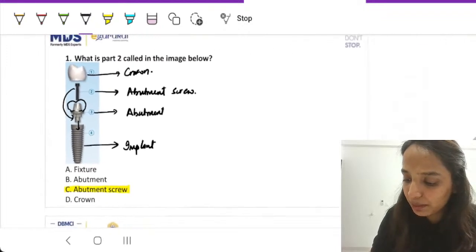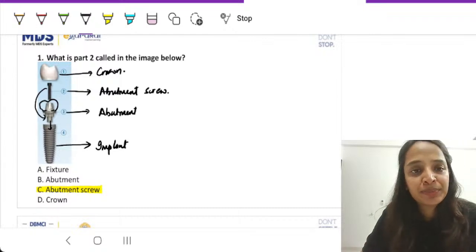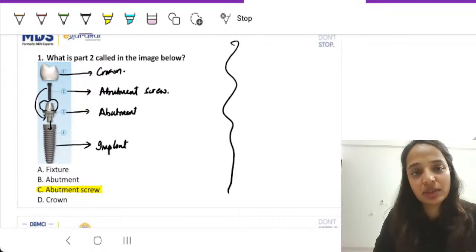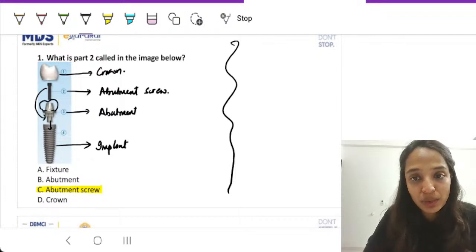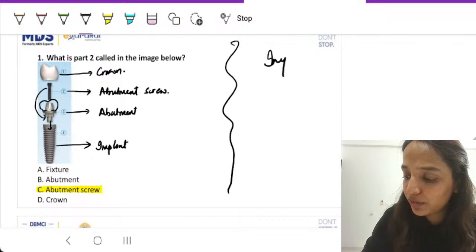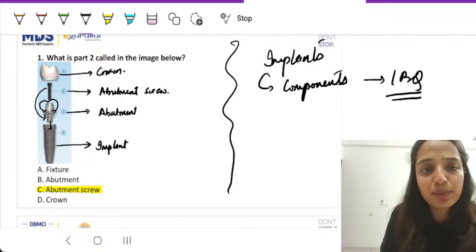So pretty simple, but this time what I've done is I've changed the component that is generally asked. So now from here, I'm also simultaneously telling you what are the important topics also that can come for your exams. So from implants, what we have generally seen from components is that you will have an image based question, and generally surgical components would come.